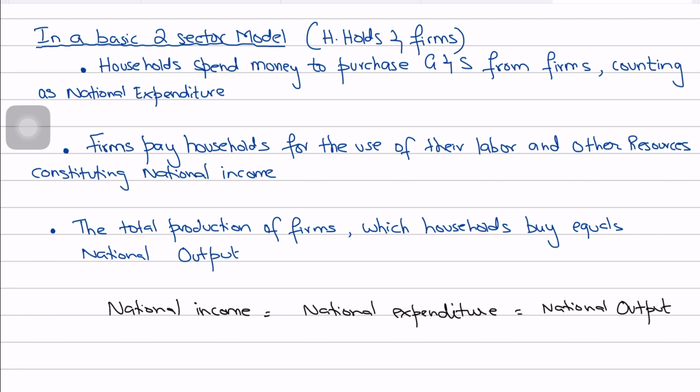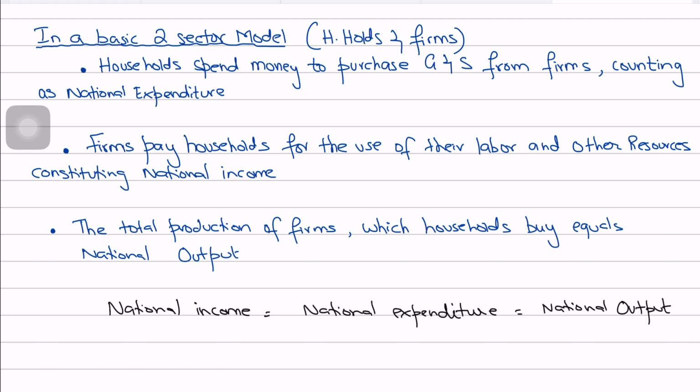So, again, what we're saying is that this is so important because the expenditure by the households determines the revenue for the firms, right? And the income generated by the firms circulates back to the households. And the aggregate of the goods and services produced by the firms, fueled by consumption expenditure, the household expenditure, comprises the total economic output. And so this model is simply proving that national income equals national expenditure equals national output.